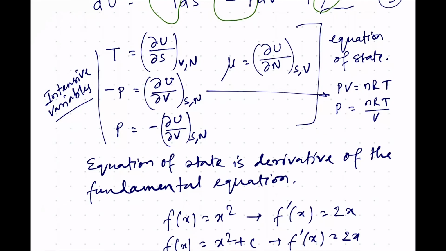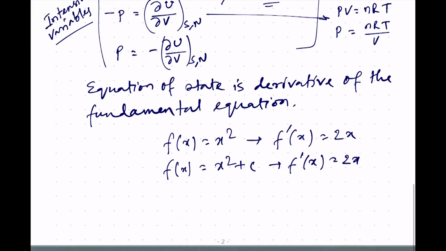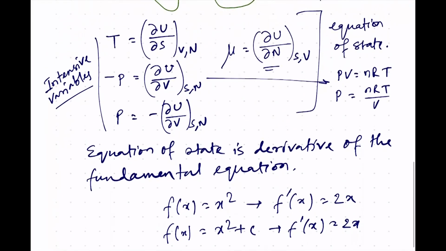and when you talk about mu, that is also a ratio of 2 extensive variables U and n. So, therefore, mu, T and P are all intensive variables and they do not change with the size of the system. Okay. So, now we got the 3 quantities.